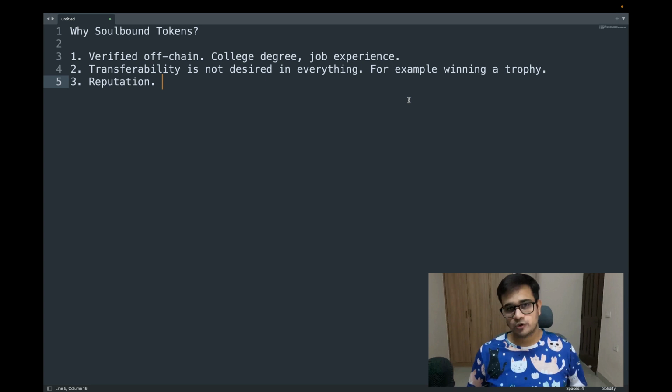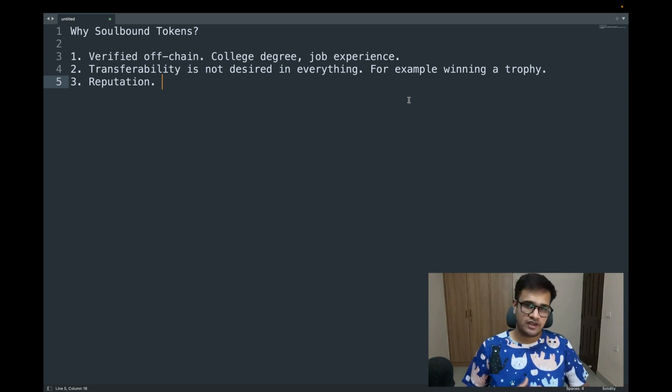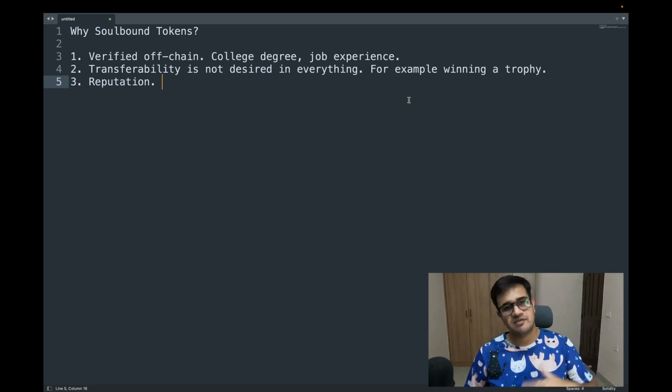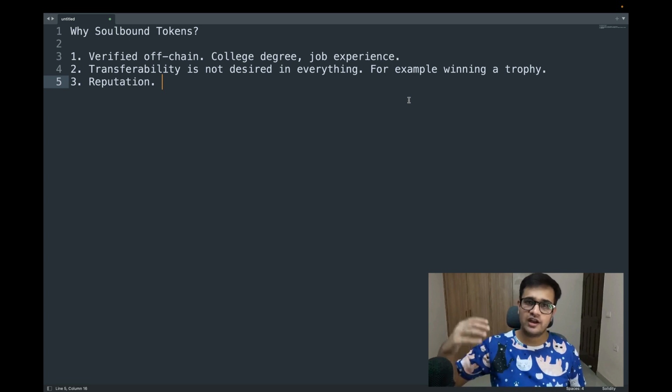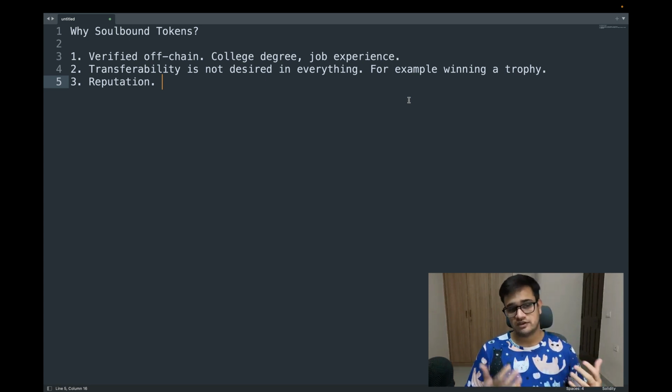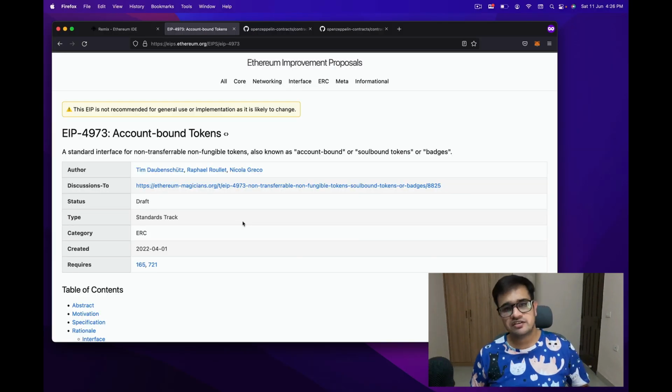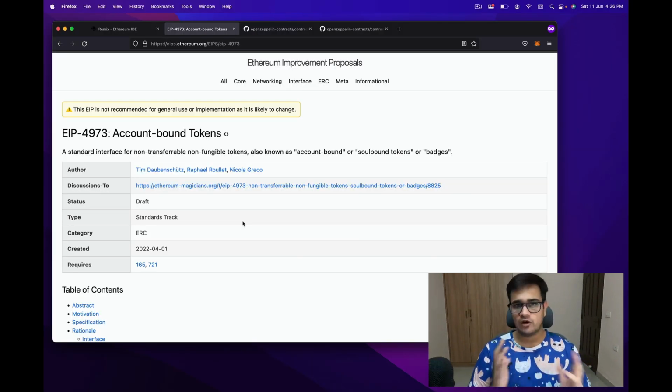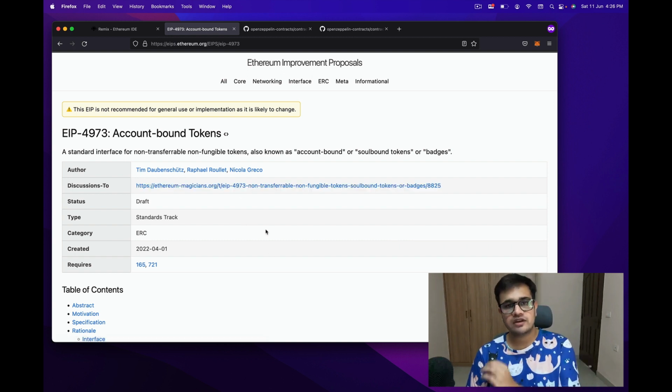Let's say I want to give an airdrop of XYZ token to all the Premier League winners. What I'll do is I'll figure out who are the players which have these tokens and I'll send an airdrop their way. Vitalik has a good post around soul-bound tokens, which I think you should read and understand if you want to go in depth. Now, while researching for this video, I couldn't find a lot of EIPs except this one, which is an account-bound token EIP.